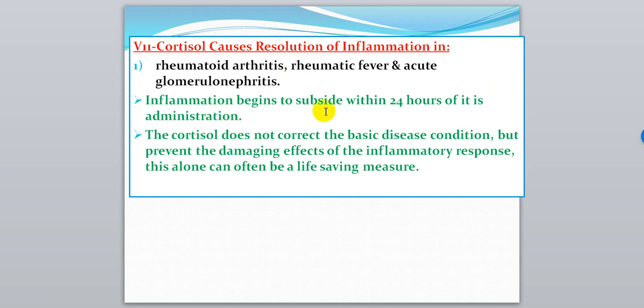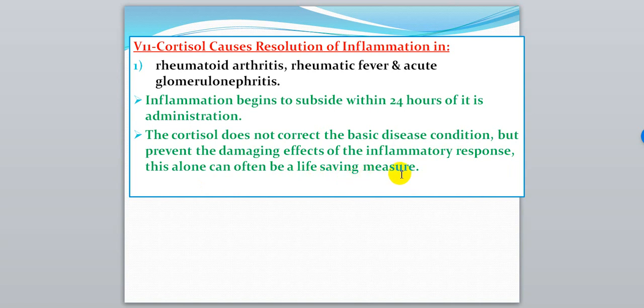Inflammation begins to subside within 24 hours of its administration. Cortisol doesn't correct the basic disease condition, but prevents damaging effects that occur in response to inflammation factors. This alone can often be a life-saving measure.